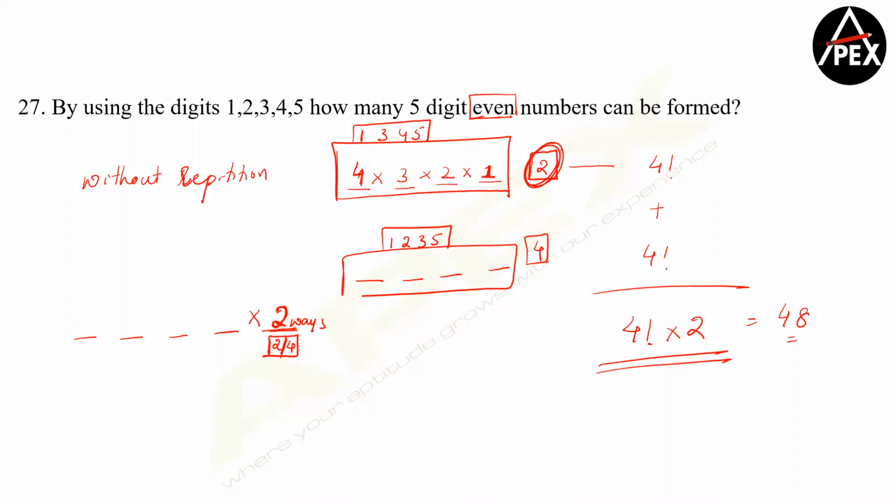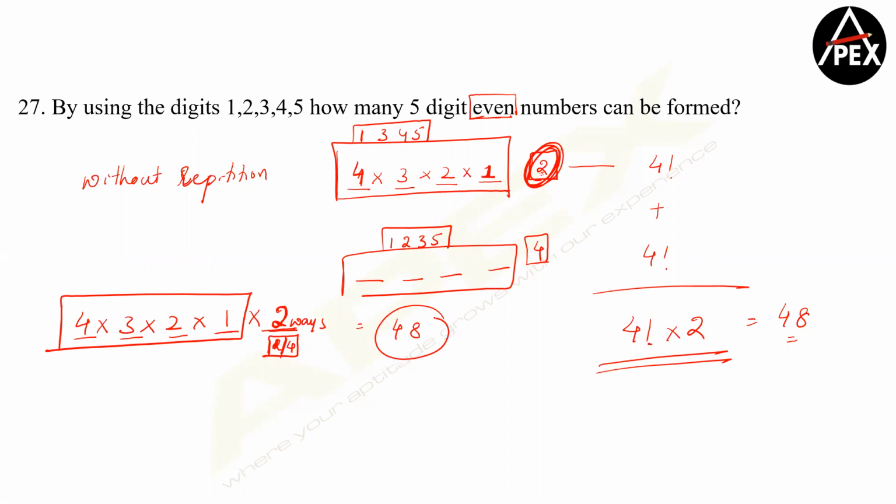Focus on this: you're only taking 1 digit at any time. That means if 1 digit is gone, then you can have 4 into 3 into 2 into 1. This separately and this separately, your answer becomes 48. Any doubts here?